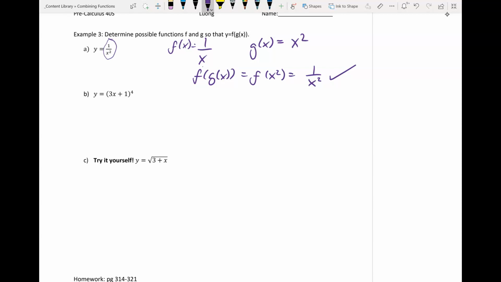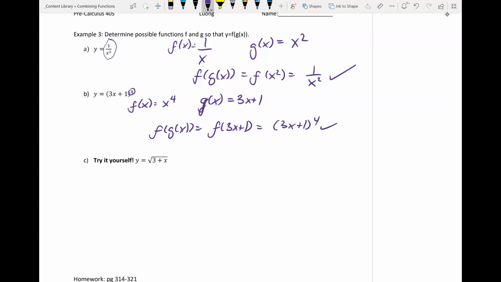Let's do another one. Our very outside function, we have something to the power of 4. So why don't we let f of x be x to the power of 4, and then g of x to be anything on the inside of that, so 3x plus 1. Now we'll check our work. So g of x is 3x plus 1, and then we insert that into f. So that will be 3x plus 1 to the power of 4, and it works out.